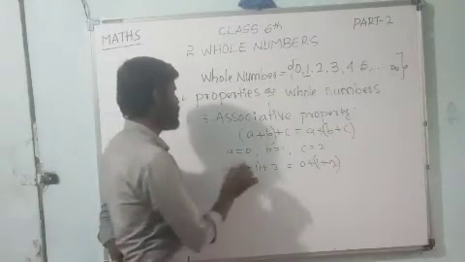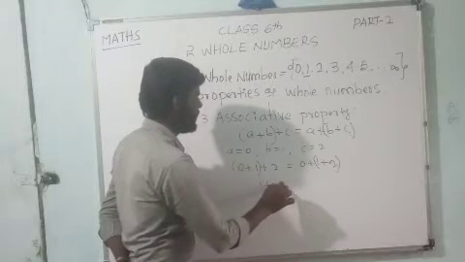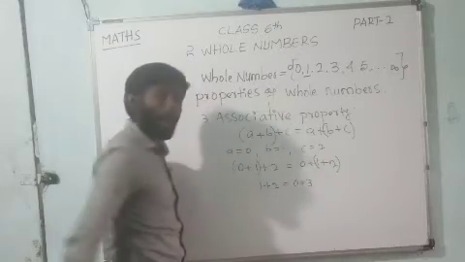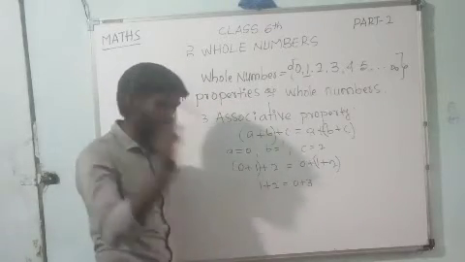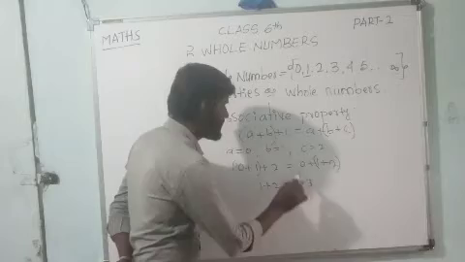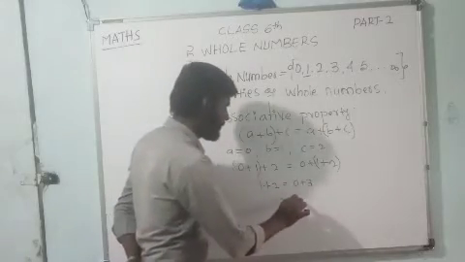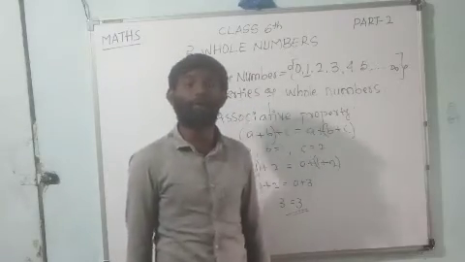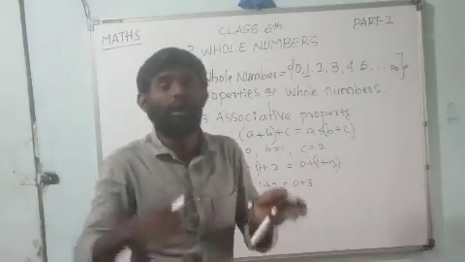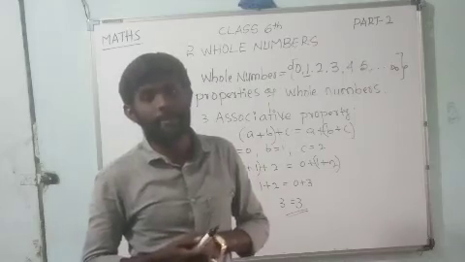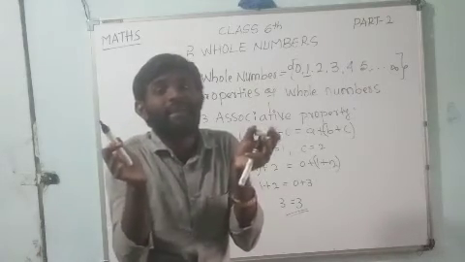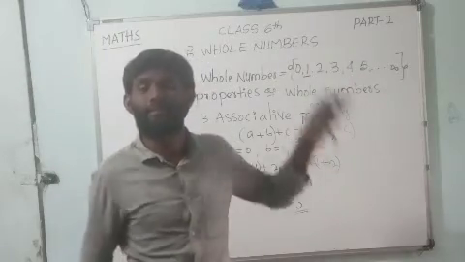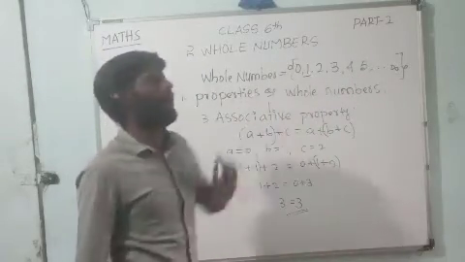See dears, 0 plus 1 means 1, plus 2 is 3. 1 plus 2, how much? 1 plus 2 means 3. 0 plus 3 means 3. Here also, dear children, the associative property obeys the rule on whole numbers. The associative property is satisfied by the whole numbers.